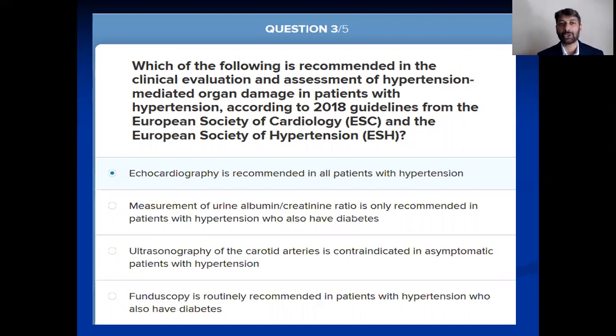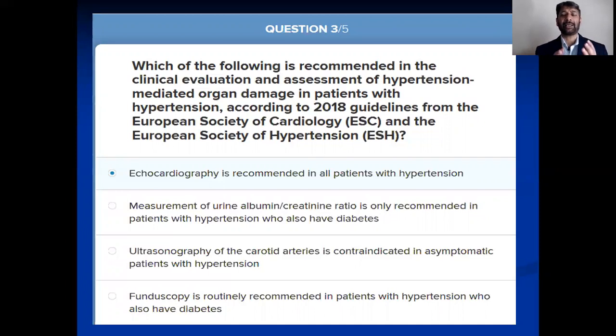Let's read the question. Which of the following is recommended in the clinical evaluation and assessment of hypertension-mediated organ damage in a patient with hypertension according to the 2018 guidelines from the European Society of Cardiology?